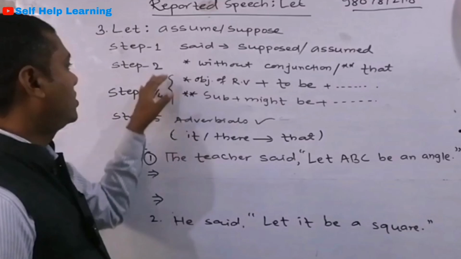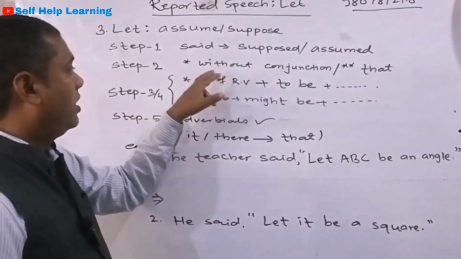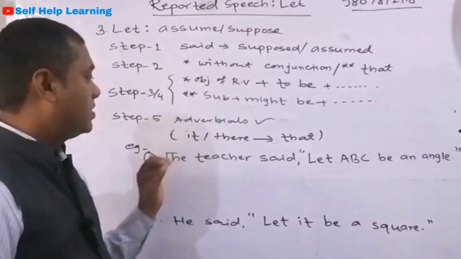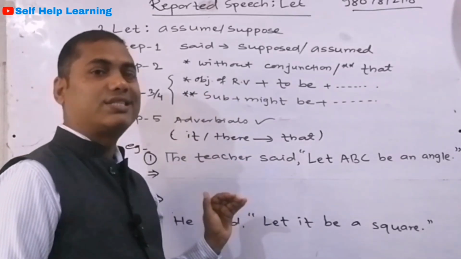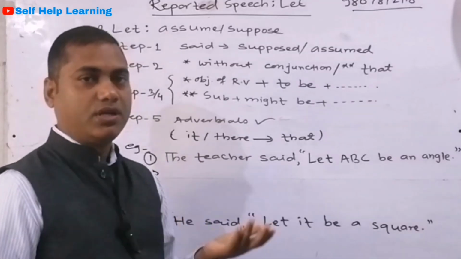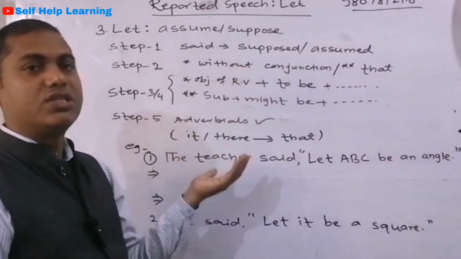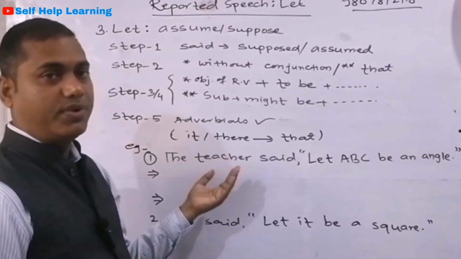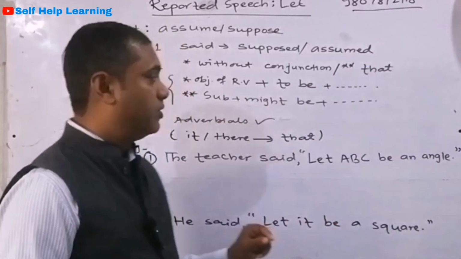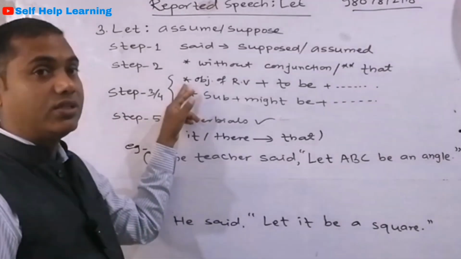Next, step 2 is the conjunction. First, we see there is a single star, double star, single star, double star. It means these types of sentences can also be changed in two different ways. First, without a conjunction, we can change from direct to indirect speech. Another is that we can use the conjunction that.